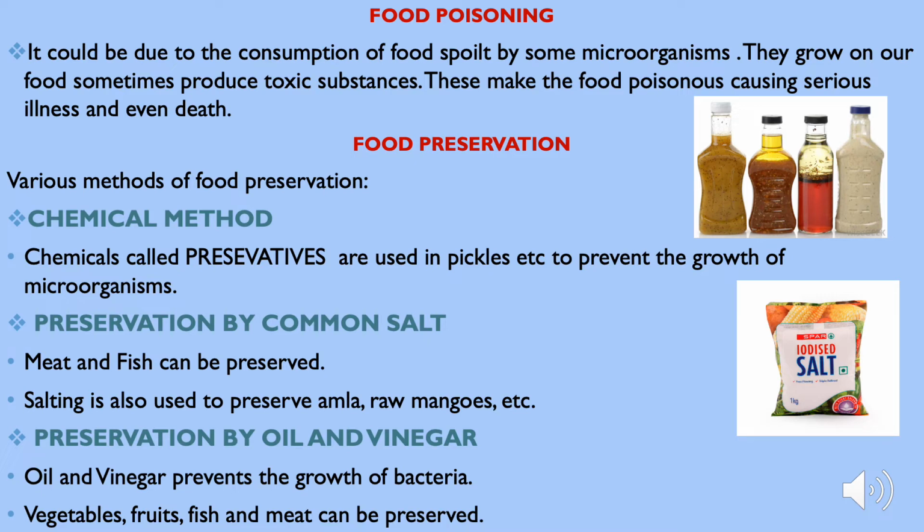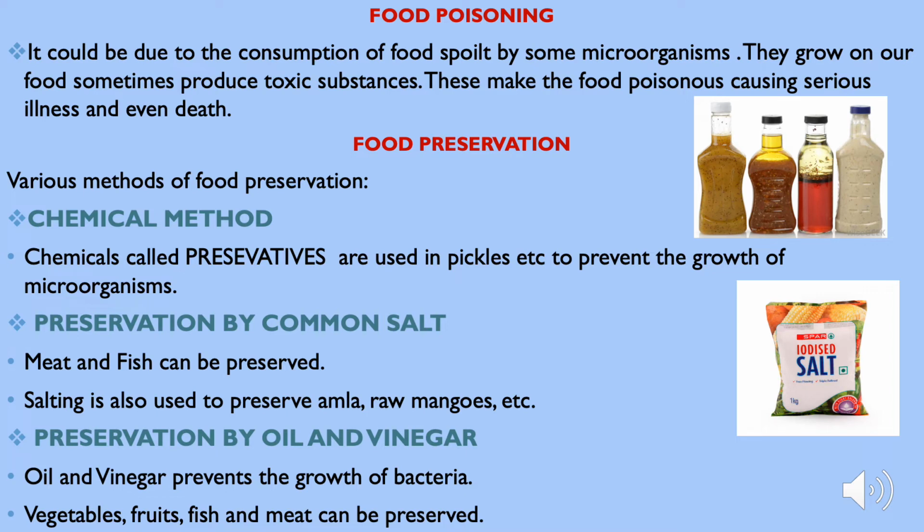So coming to some of the methods by which this food poisoning can be prevented, and these methods are called food preservation. The first method is the chemical method. In this chemical method, we use chemicals called preservatives. Examples are sodium benzoate and sodium metabisulfite, and they preserve jams, pickles, etc.